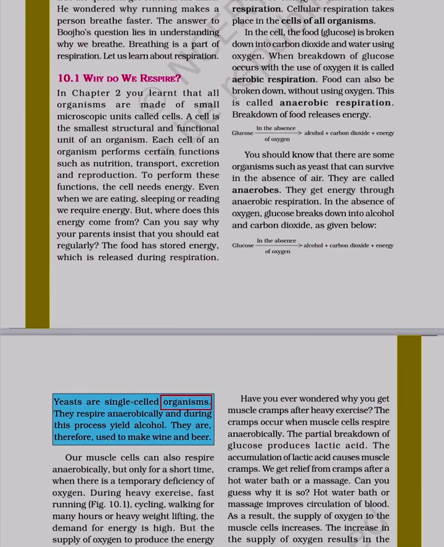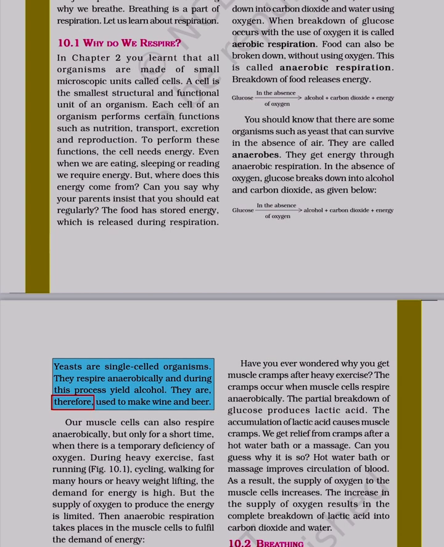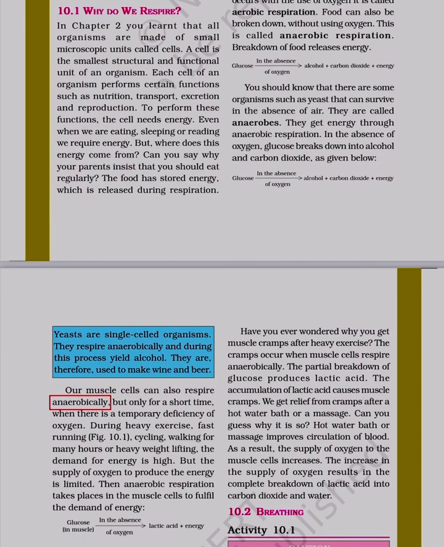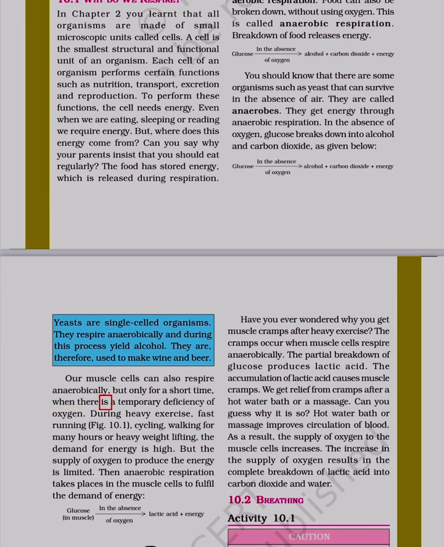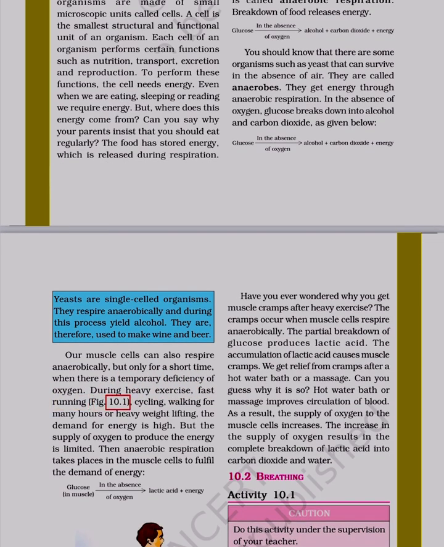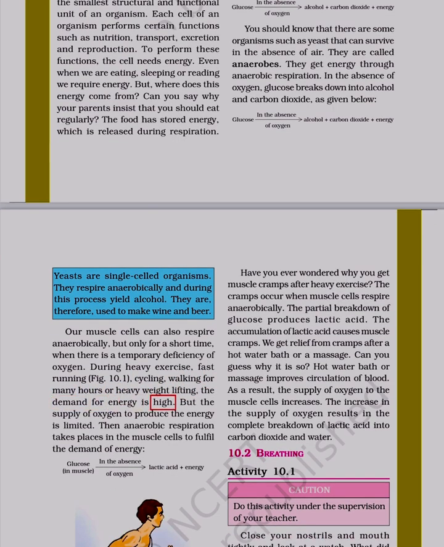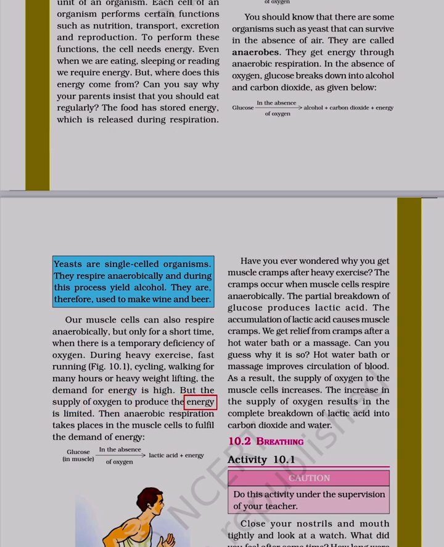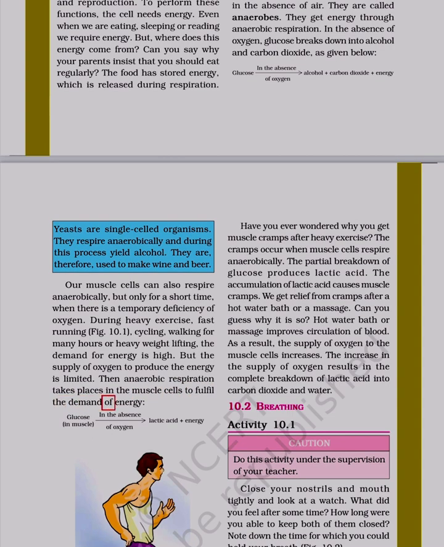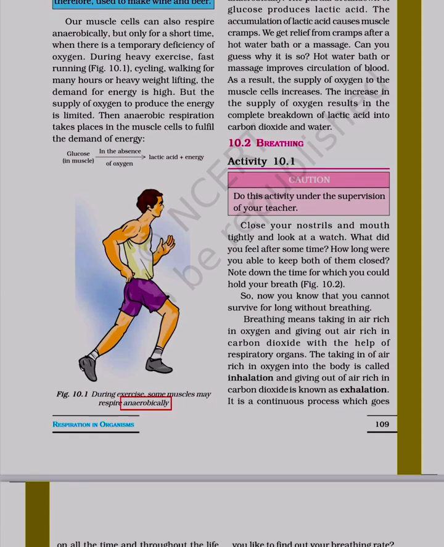Yeasts are single-celled organisms. They respire anaerobically and during this process yield alcohol. They are, therefore, used to make wine and beer. Our muscle cells can also respire anaerobically, but only for a short time, when there is a temporary deficiency of oxygen. During heavy exercise, fast running (Figure 10.1), cycling, walking for many hours or heavy weight lifting, the demand for energy is high, but the supply of oxygen to produce the energy is limited. Then anaerobic respiration takes place in the muscle cells to fulfill the demand of energy. Figure 10.1 During exercise, some muscles may respire anaerobically.